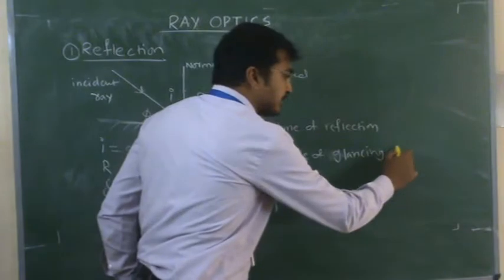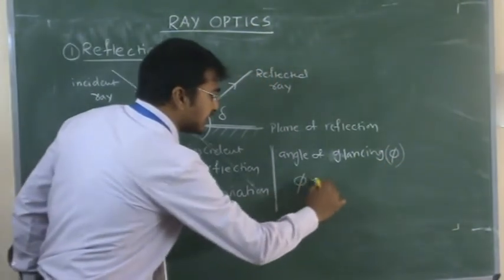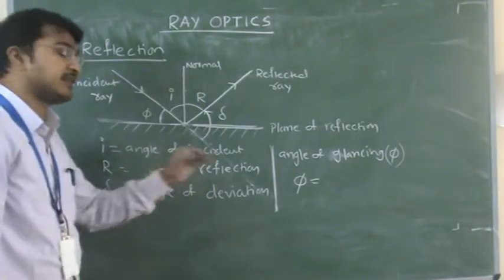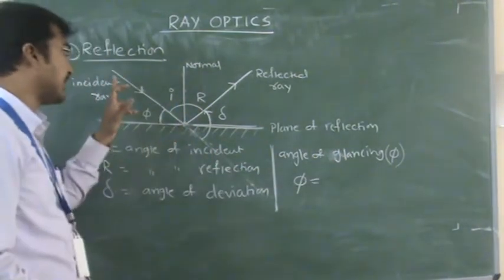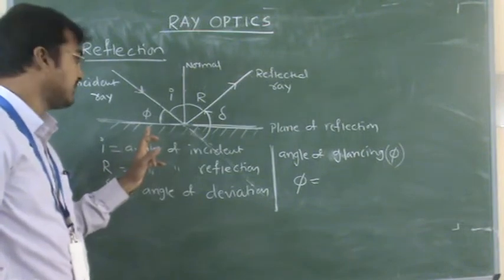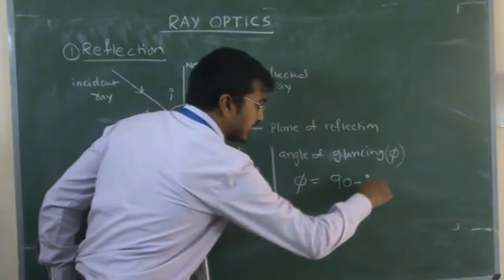Here I am indicating it with phi. Phi refers to the angle of glancing, the angle made by the incident ray with the plane of reflection.